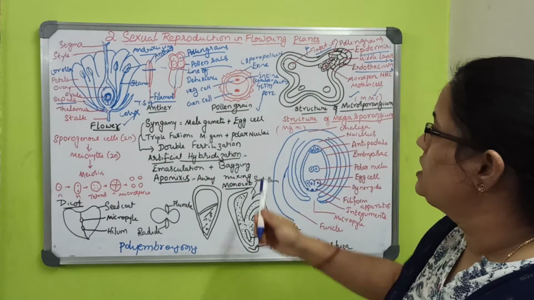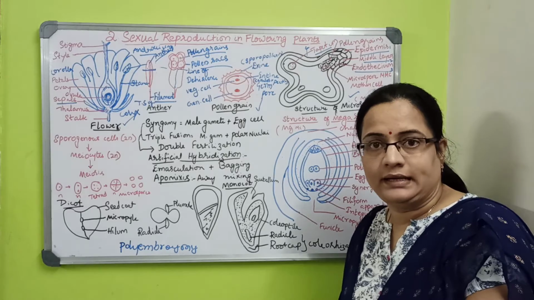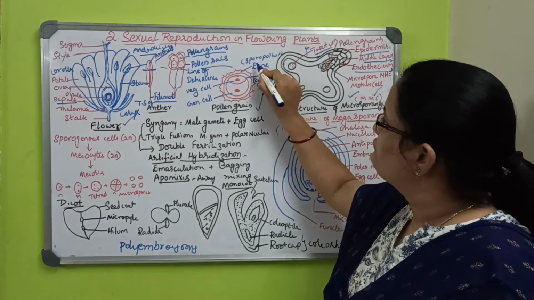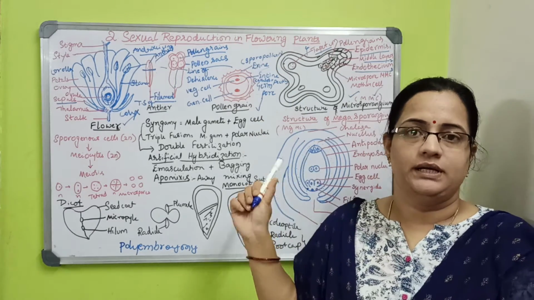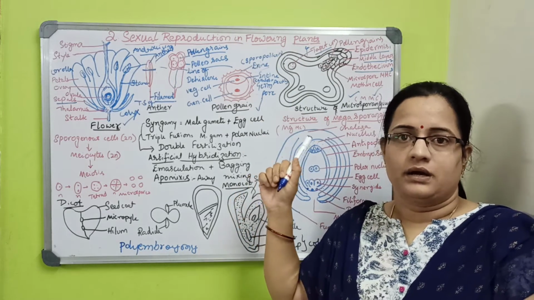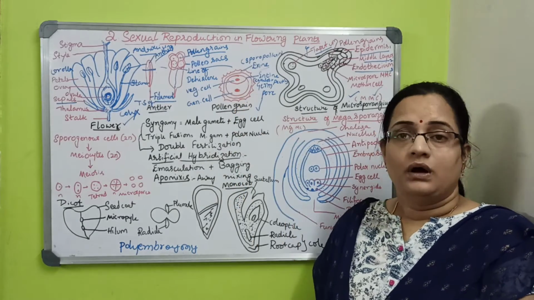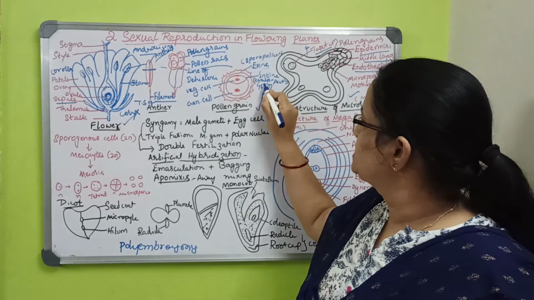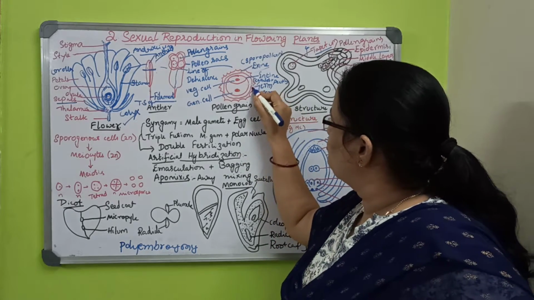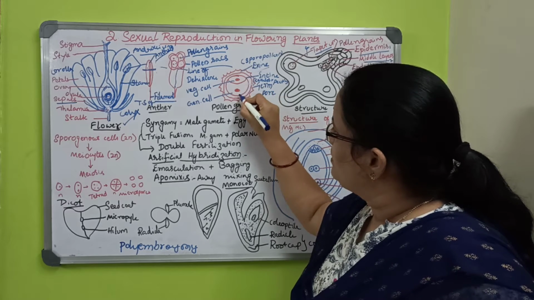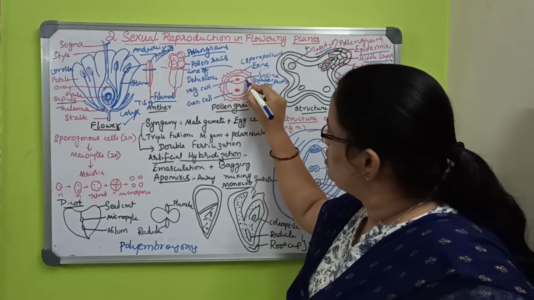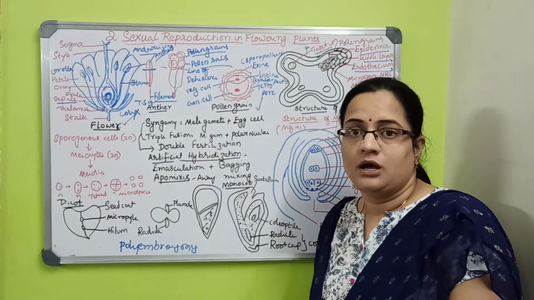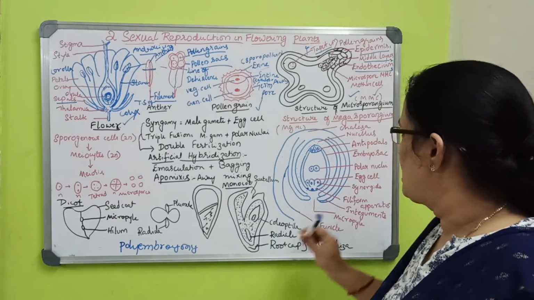In the structure of the pollen grain, the outer coat is the exine, which contains sporopollenin. This is the important point for a 1-mark question: exine contains sporopollenin and intine contains cellulose and pectin. A germ pore will be there, and the upper cell is called the vegetative cell and the lower cell the generative cell.